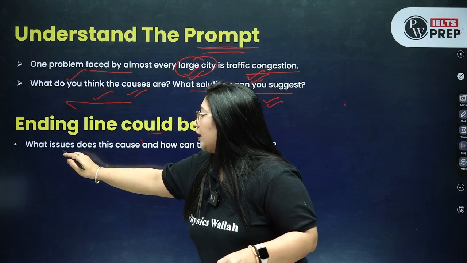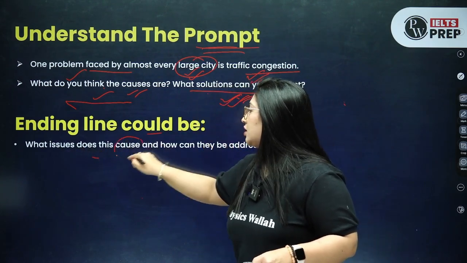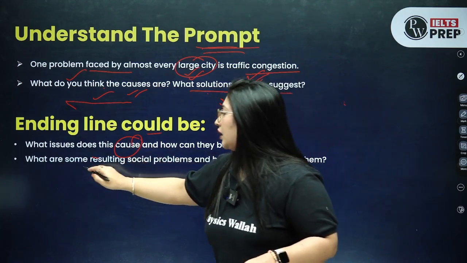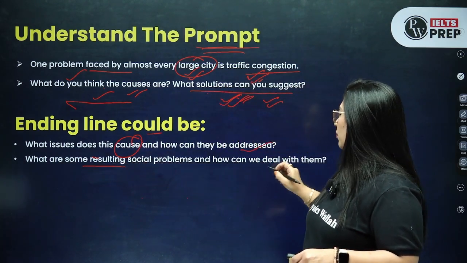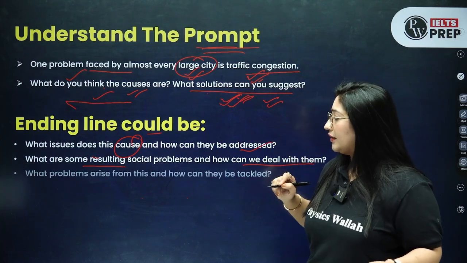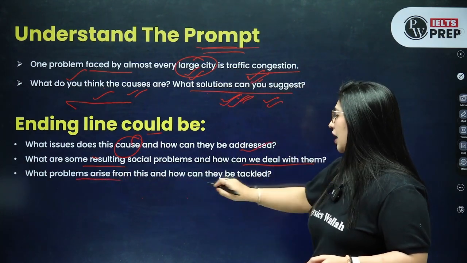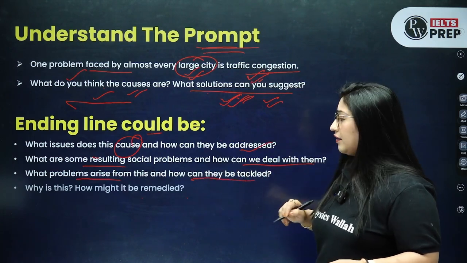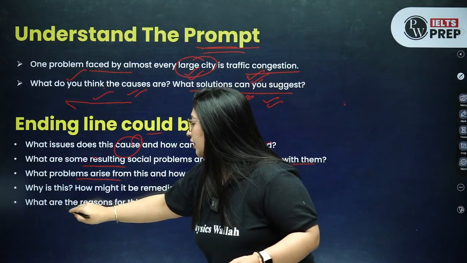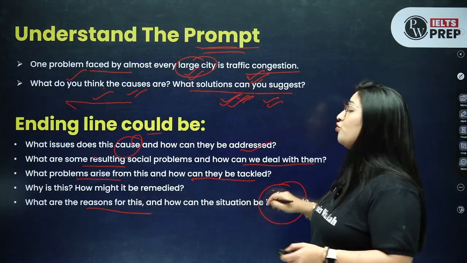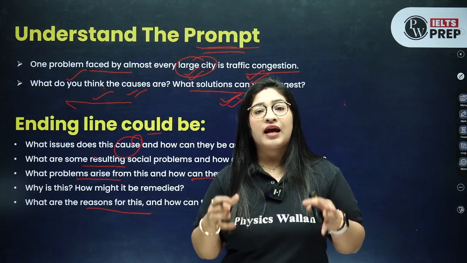So it could be, what issues does this cause and how can they be addressed? It can be, what are some resulting social problems and how can we deal with them? They can talk about the problems that arise, right? And how can they be tackled, right? They may ask you anything. For example, what are the reasons for this and how can this situation be improved? So you need to understand the language that they are using.